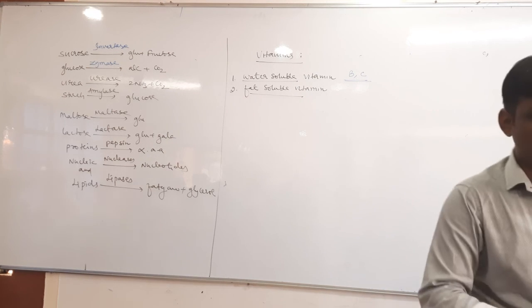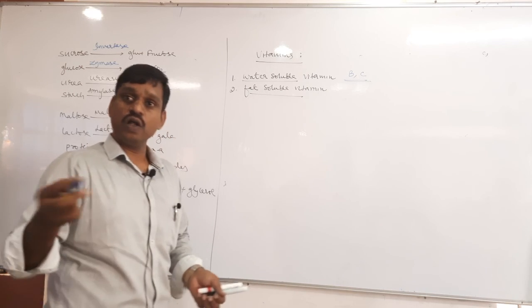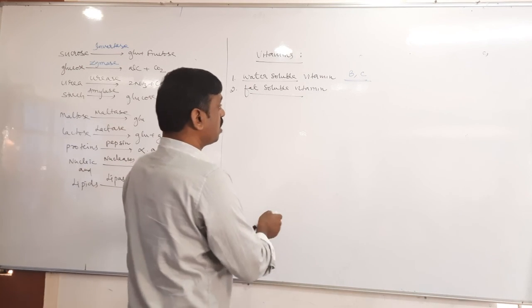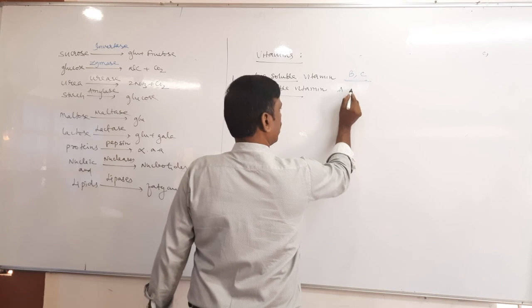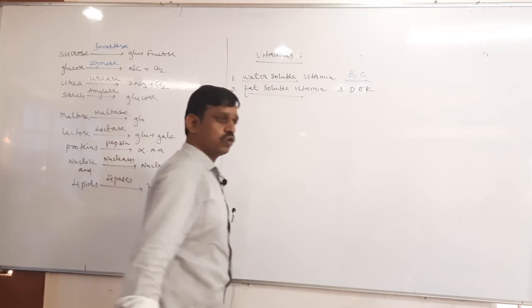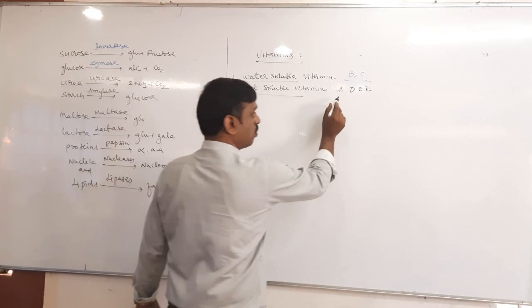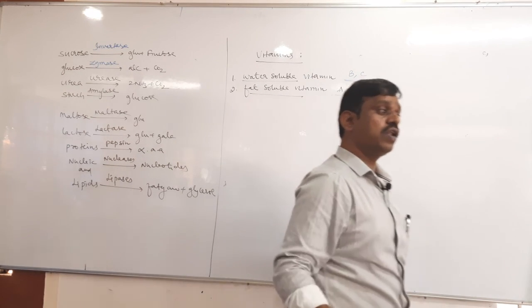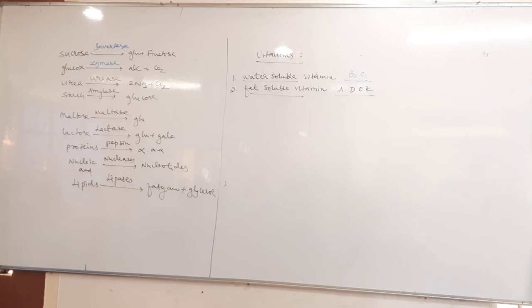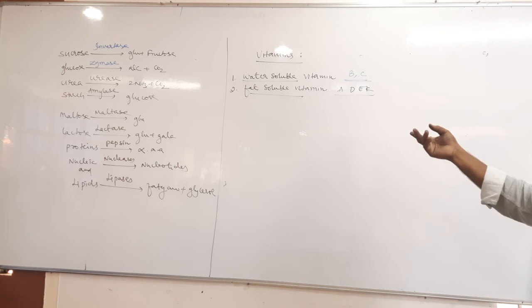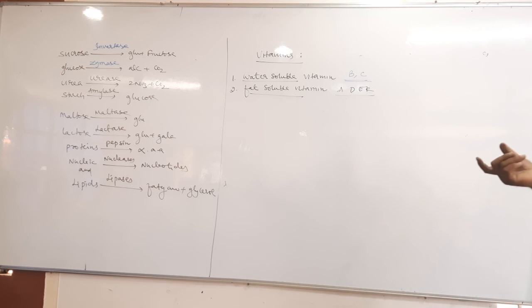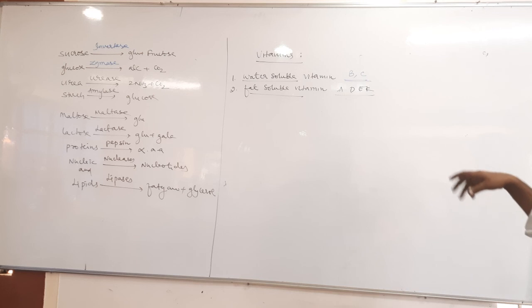Next, what about fat soluble? The vitamins soluble in oil or fat are called fat soluble. The remaining vitamins are A, D, E, K. These four vitamins are soluble in oil, so they are stored in adipose tissues and supplied from there whenever the body requires. Therefore they cannot be excreted through urine and need not be taken every day. That is the difference.